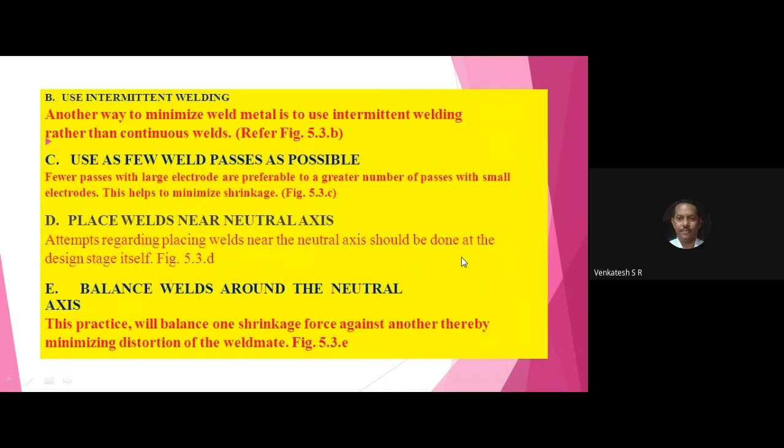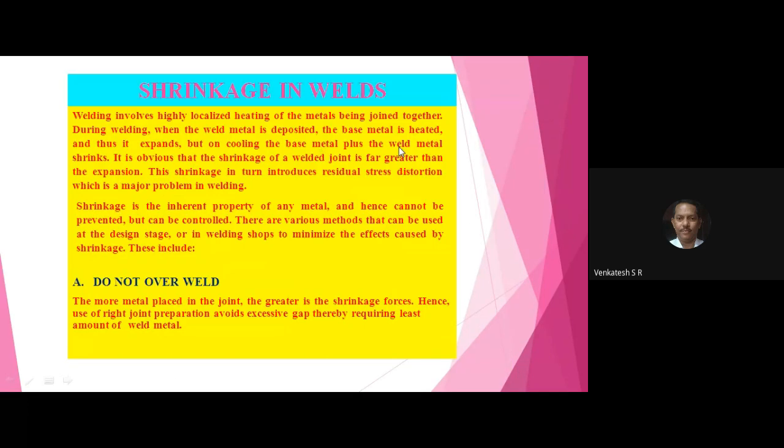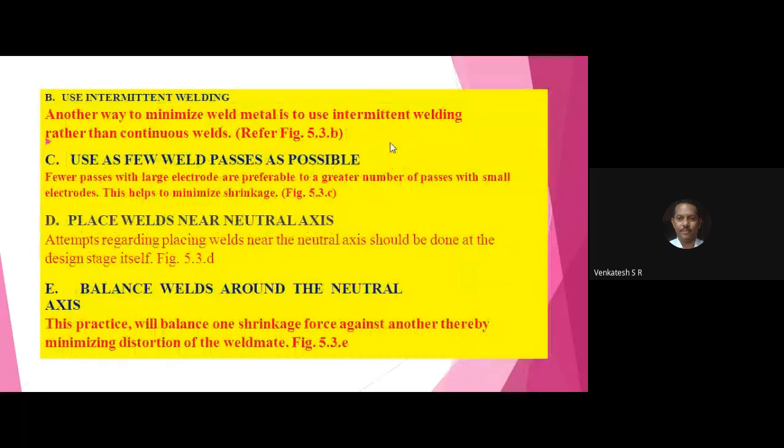So these are the few factors you have to keep in your mind while doing arc welding to join stainless steel, mild steel, low carbon steel, alloy steel. So use intermittent welding in case of T joint. Next, use a few weld passes.